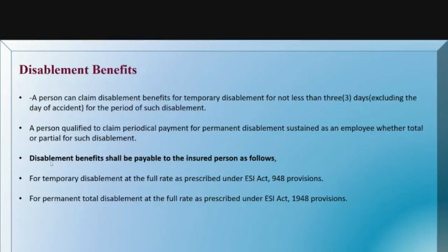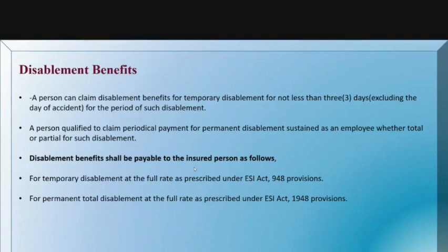The disablement benefits shall be payable to the insured person as follows. For temporary disablement, at the full rate as prescribed under this ESI Act 1948. According to this ESI Act 1948 provision, at the full rate, the amount will be settled to the insured person.